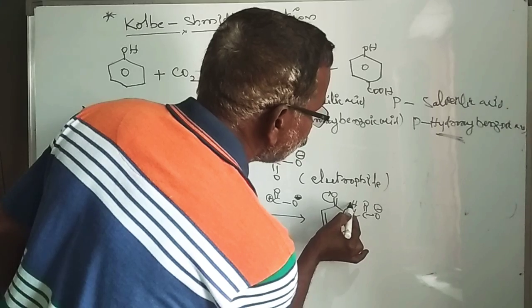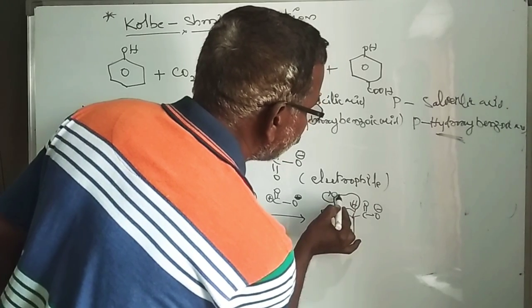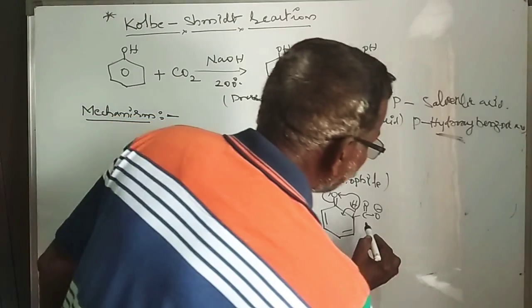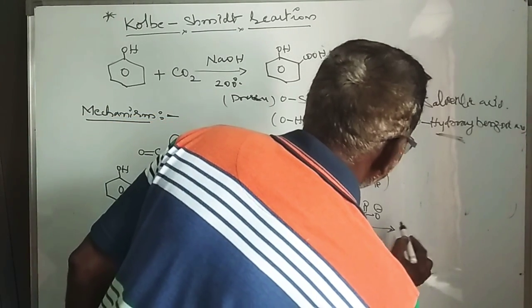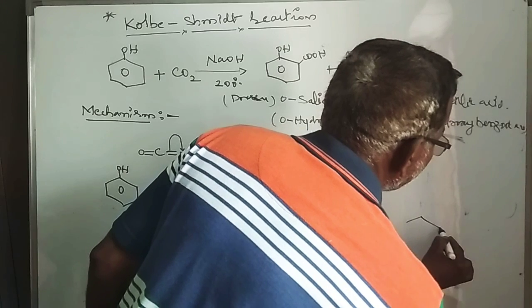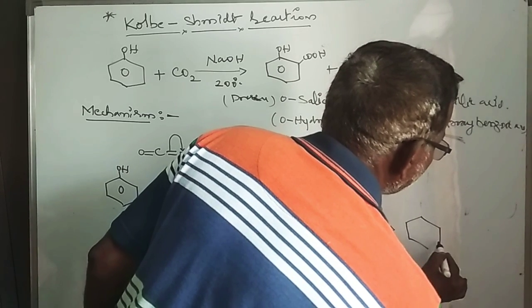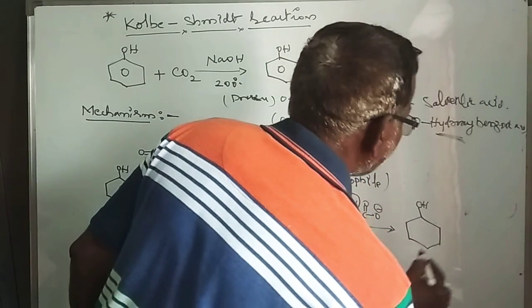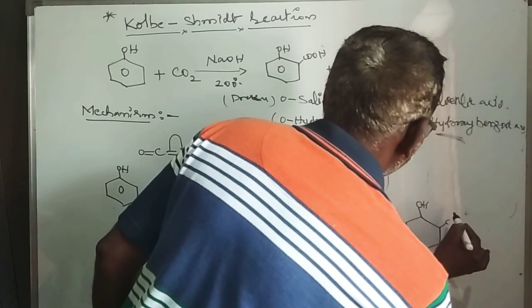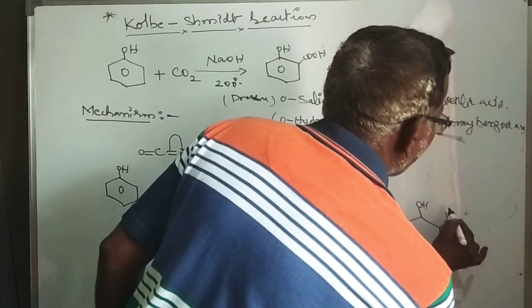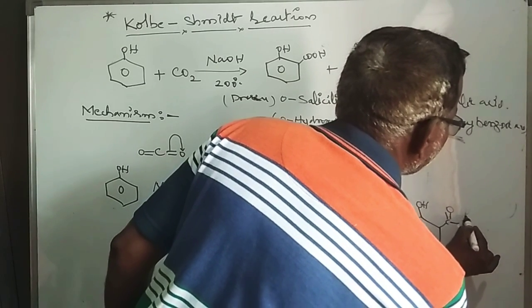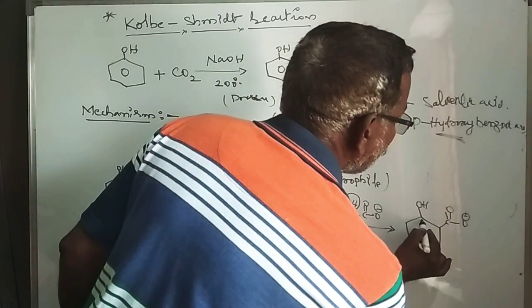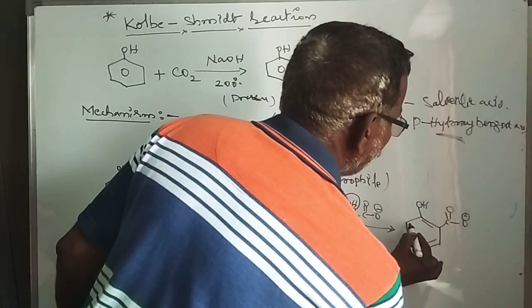The H plus ion then adds to the oxygen atom. So here phenol OH is formed, with the C double bond O minus group.